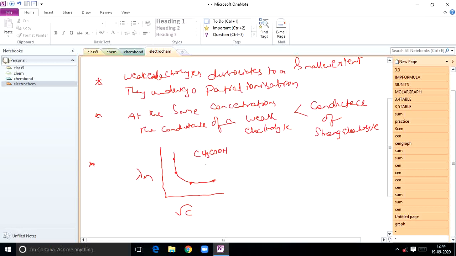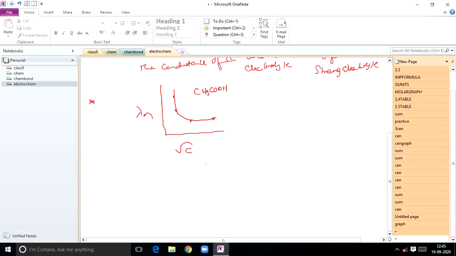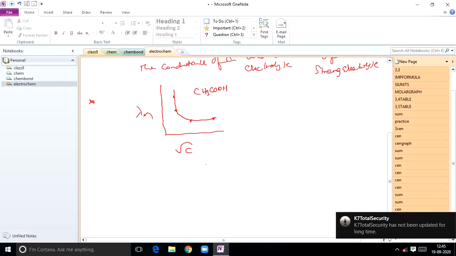The curve obtained for a weak electrolyte shows a very large increase in molar conductance with increase in dilution, especially near infinite dilution. Increase in dilution means decrease in concentration.